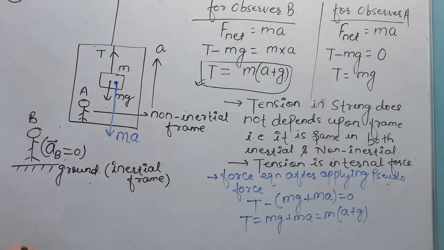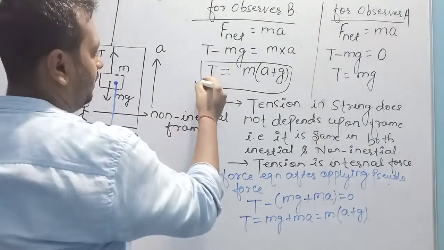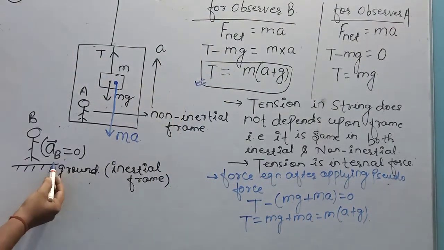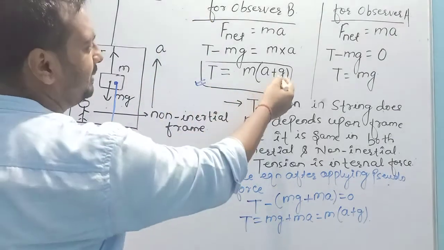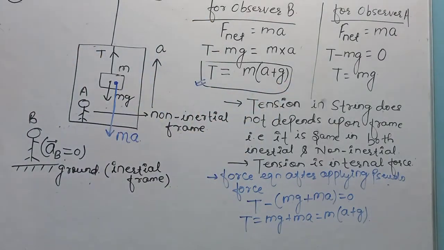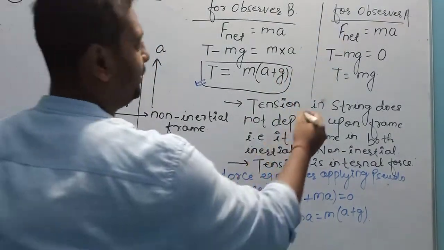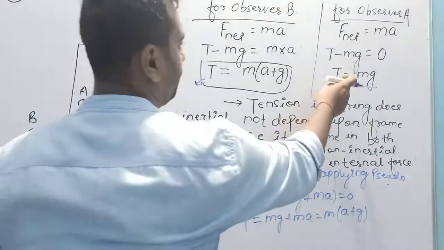Now it is clear, your concept is very much clear that observer B is in an inertial frame, and for observer B the value of tension is equal to m into a plus g. But for observer A, who was in a non-inertial frame, the value of tension was mg when you had not applied the concept of pseudo force.